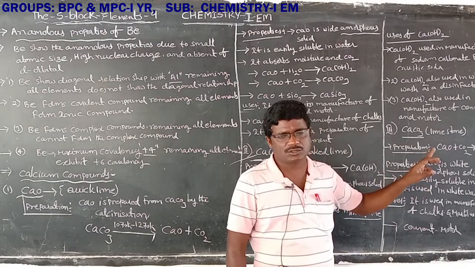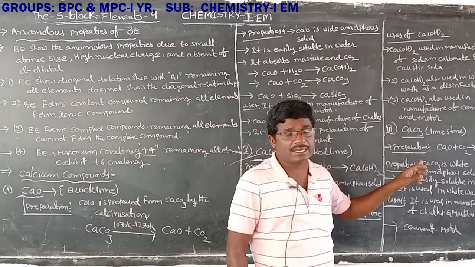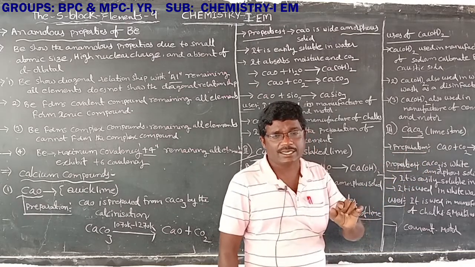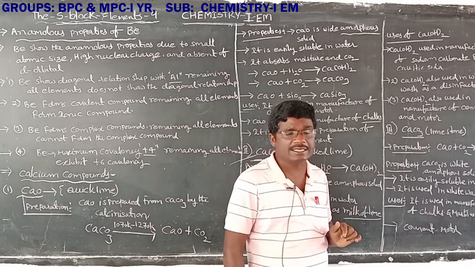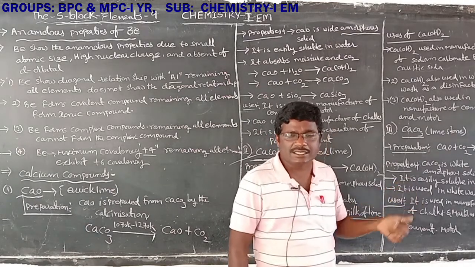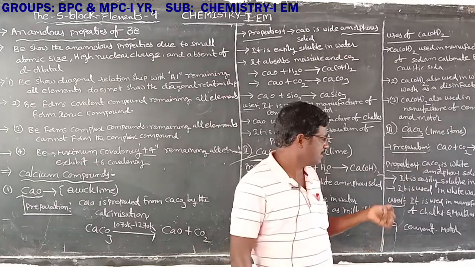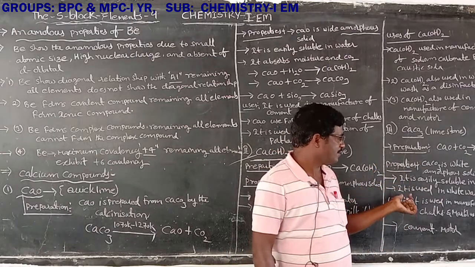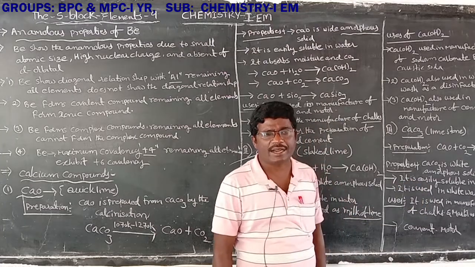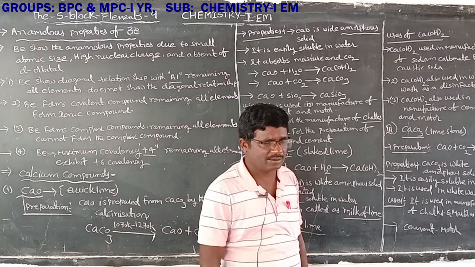Calcium carbonate is a white amorphous solid. Next, calcium carbonate is easily soluble in water. Next, calcium carbonate is used as a whitewash. That is the properties of calcium carbonate.